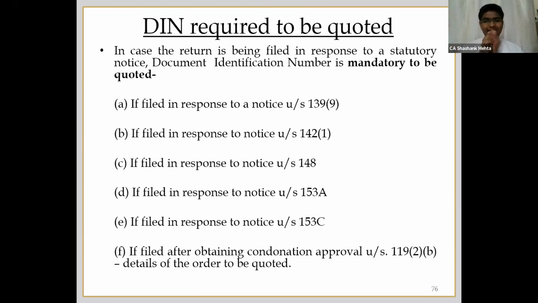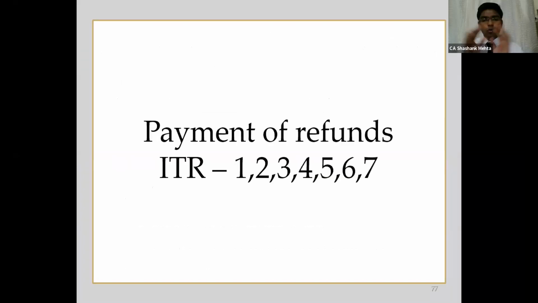So now whenever you are filing any defective return, return in response to a defective notice, or under section 142(1), or reopening notice in case of search and seizure, or if you are applying for condonation of delay under section 119(2)(b) and pursuant to that order you are filing return of income, then it is mandatory for you to quote that DIN number. Without that DIN number, you will not be able to upload the ITR. So this is now mandatory.